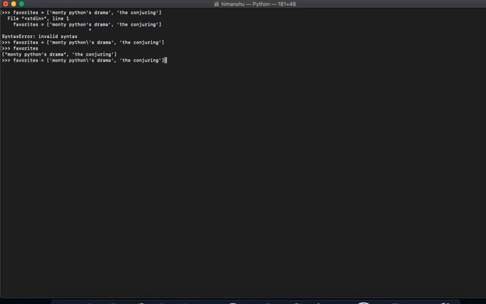To keep it very simple, I tend to use double quotes with strings, so I don't have to bother with the slash or escape character. It will automatically work for me.